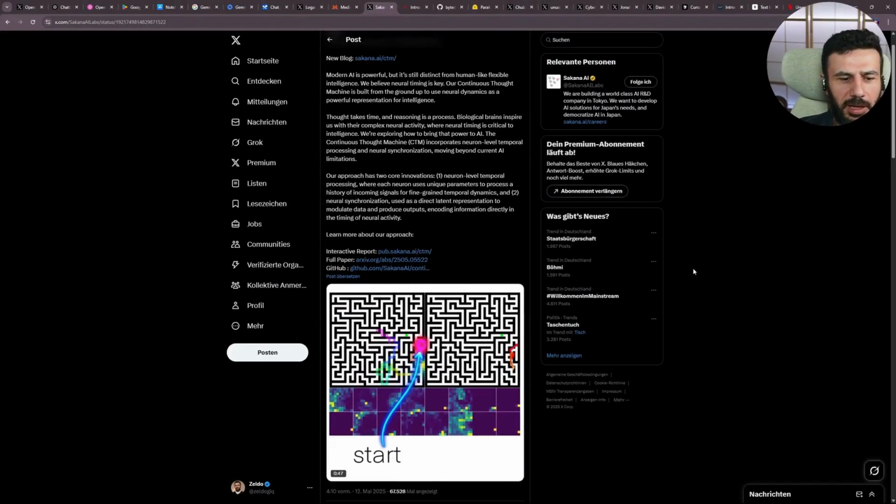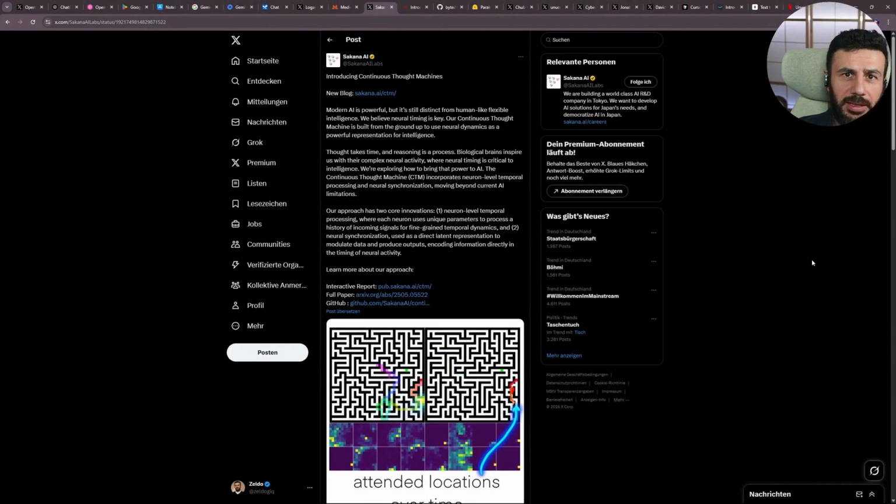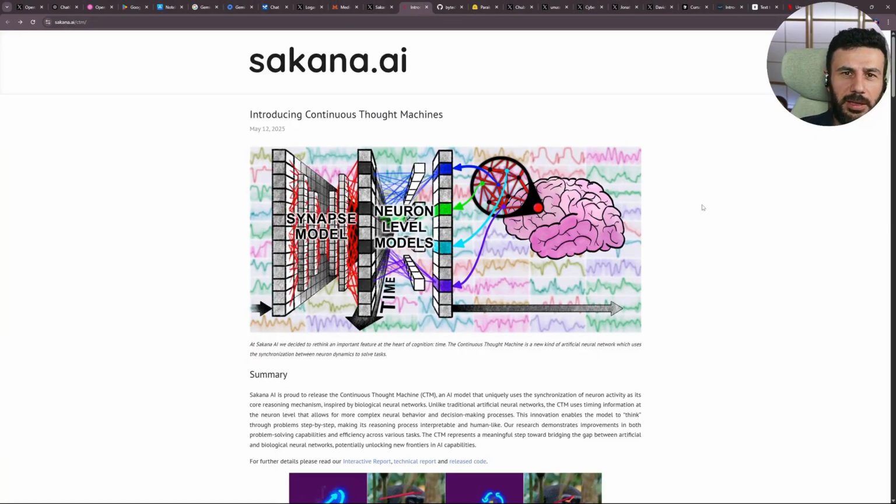Sakana AI, the large language model specialized in health and research, has now integrated a human thought process into its large language model. They call it Continuous Thought Machines, and it uses neural synchronization for human-like approaches.